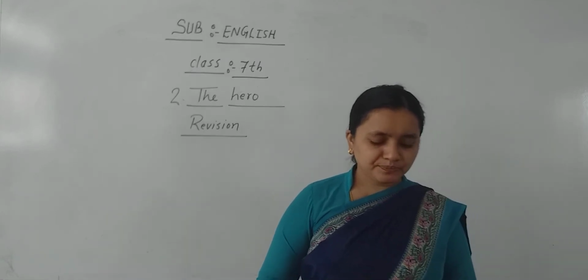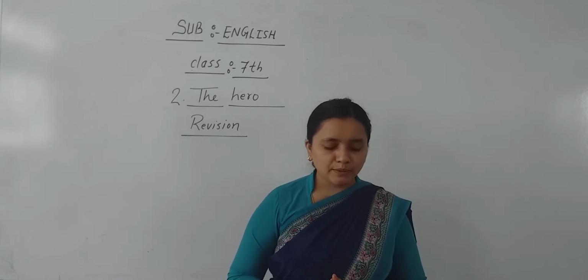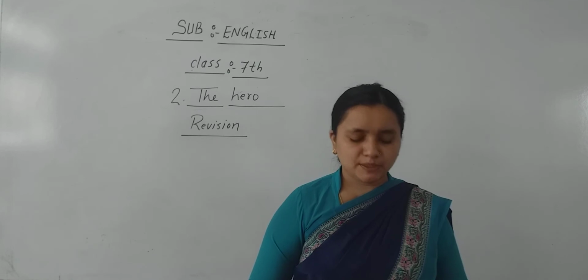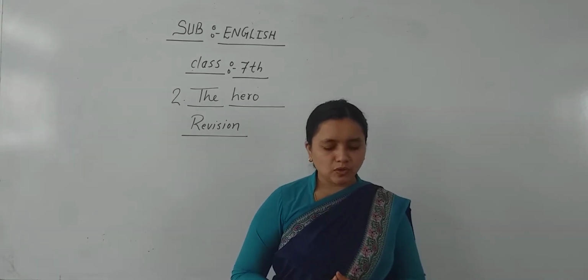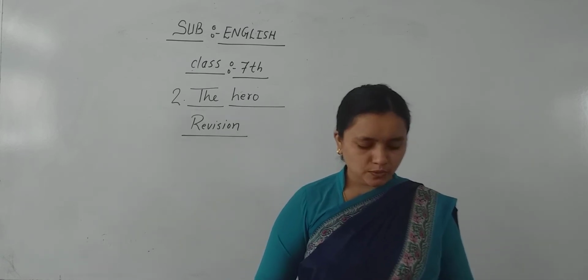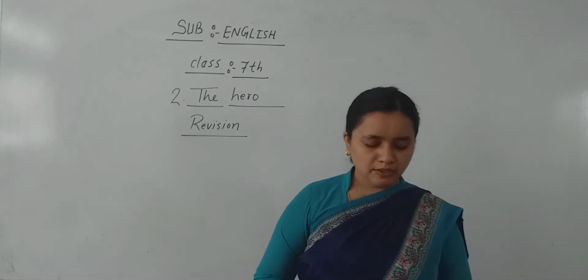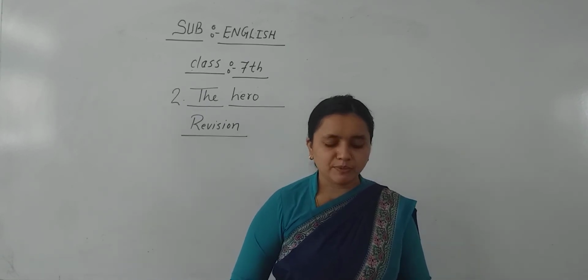Now the next one. The boy's older brother would be impressed by his brother's bravery, jealous of his brother's adventure, or disbelieving of his brother's story. The boy's older brother would be disbelieving of his brother's story.